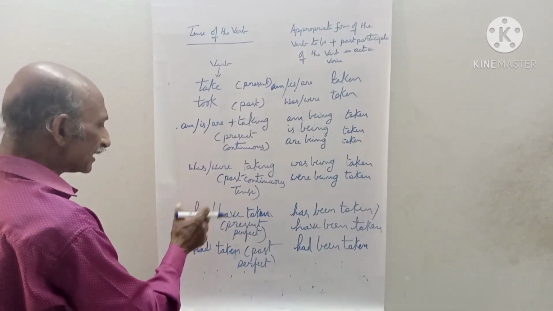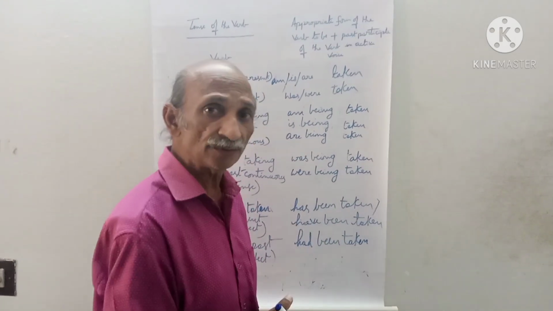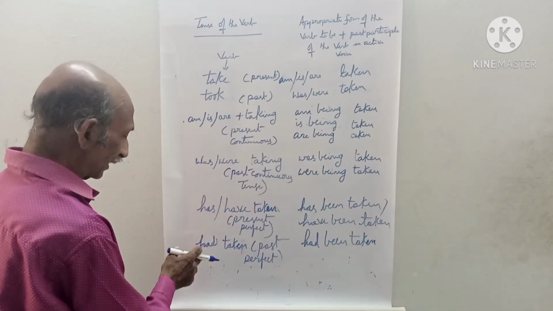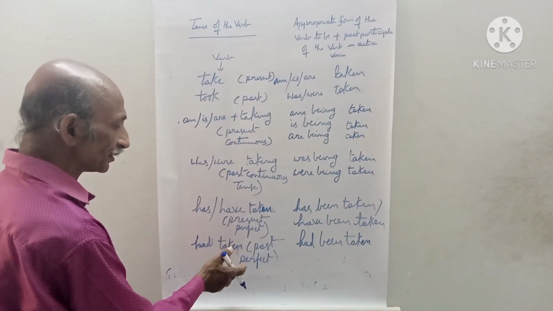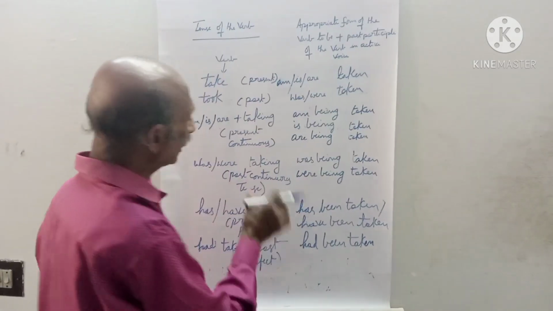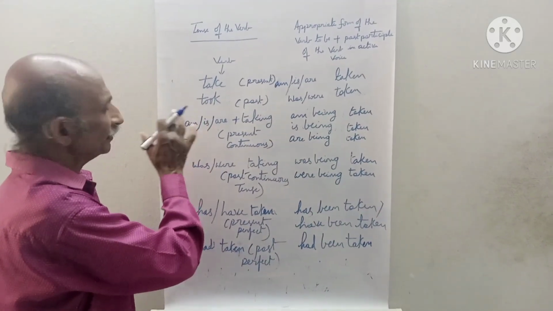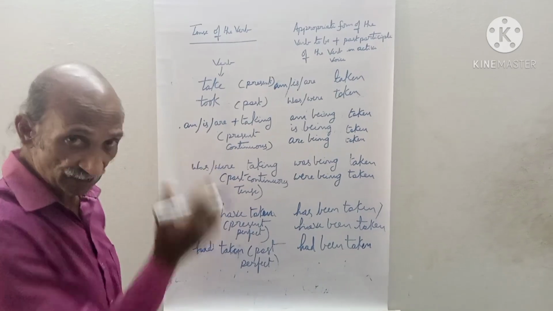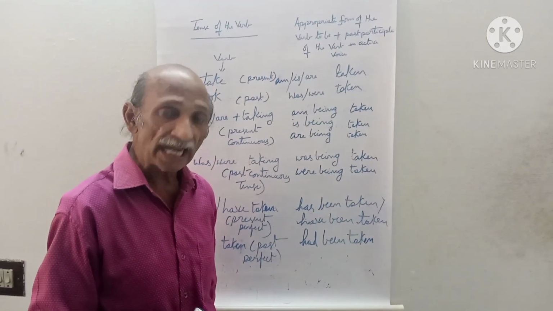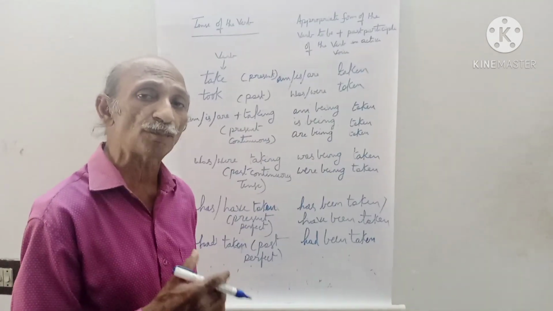Next, has or have taken, that is present perfect. It is changed into has been taken or have been taken. Next one, had taken, that is past perfect. That is changed into had been taken. So if you take a look at this two-column table, you will understand any verb in active voice will be changed into passive voice by using the appropriate form of the verb to be, and the form of the verb to be is followed by the past participle form of the verb.